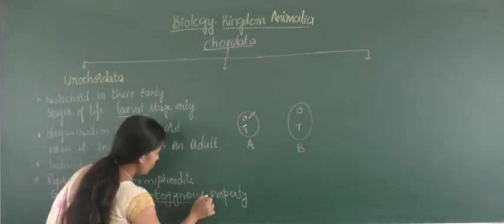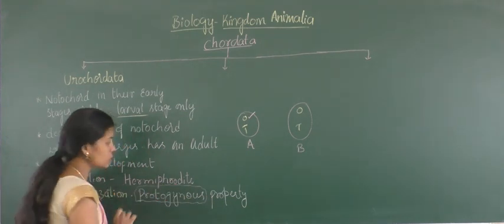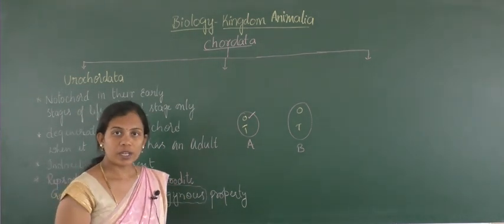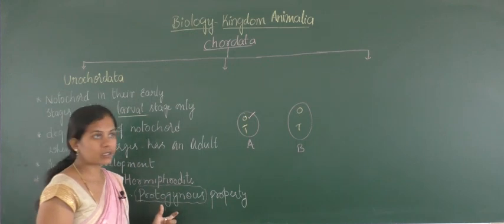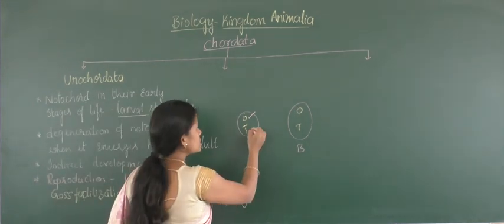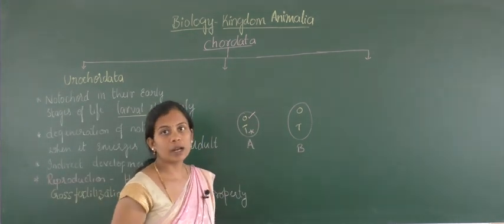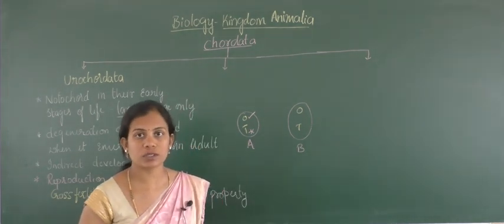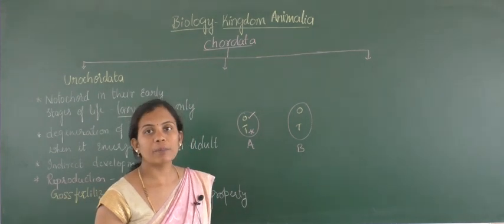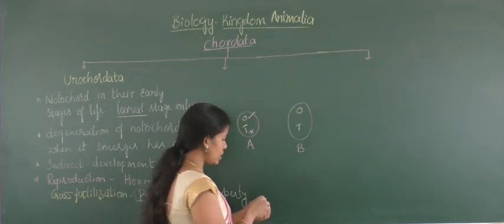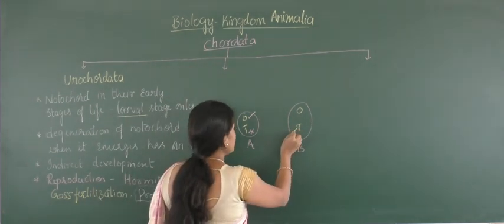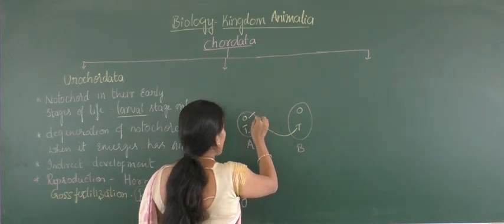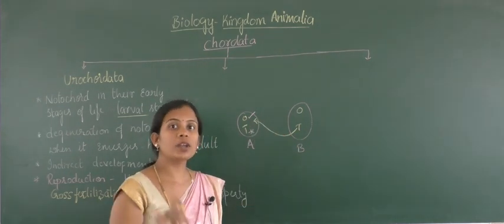The first developing reproductive structure will be the ovary, so that is called protogynous. So here the testes are not well developed and have not yet formed sperms for the fertilization process.